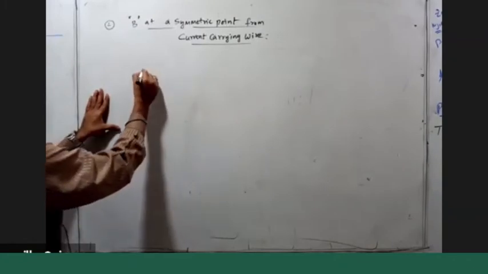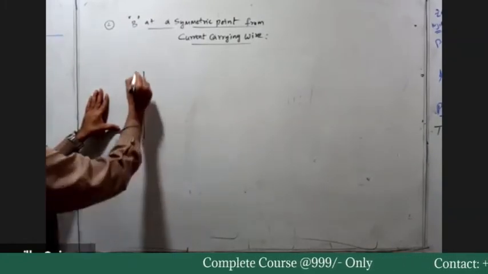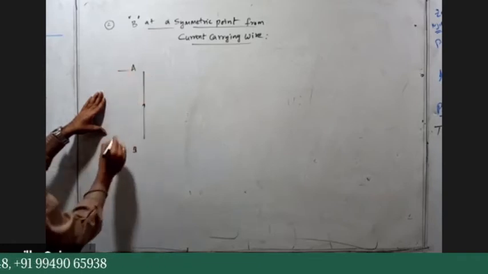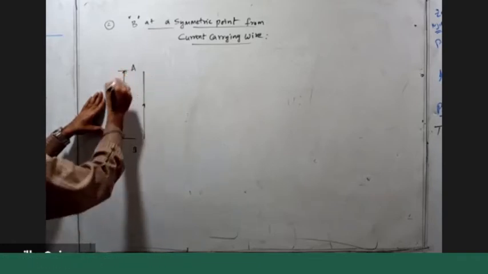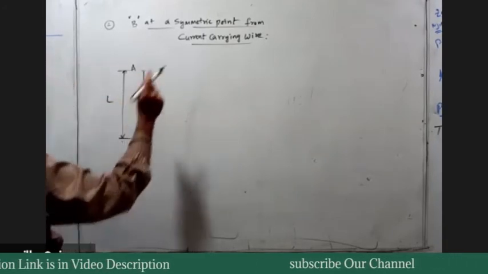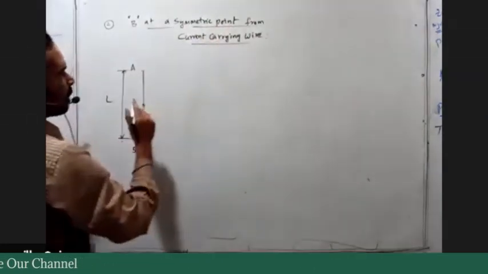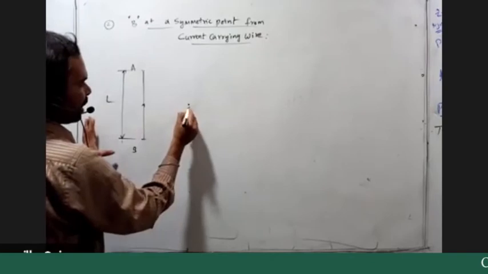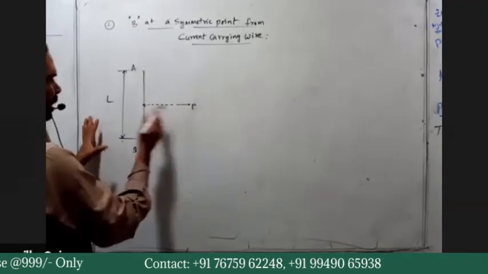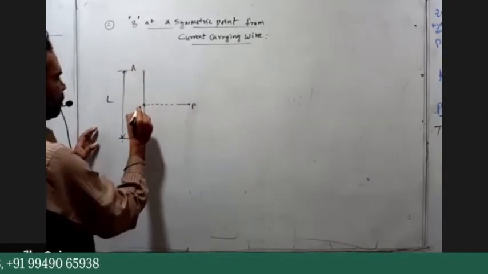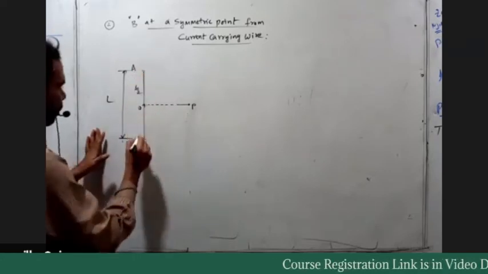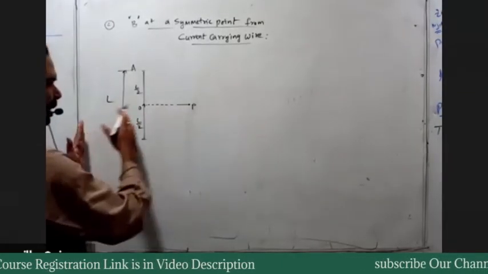For example, this is our wire AB, a finite current carrying wire of length L, lying in this vertical plane. Now I am choosing the symmetric point from the current carrying wire. Symmetric point means the point is geometrically at the mid. Suppose this midpoint on the wire is O. Then OA is L by 2, and OP is on the bisector line, symmetrically located.